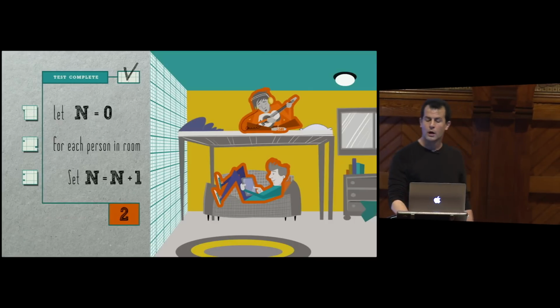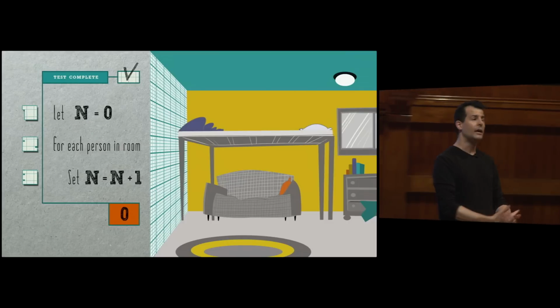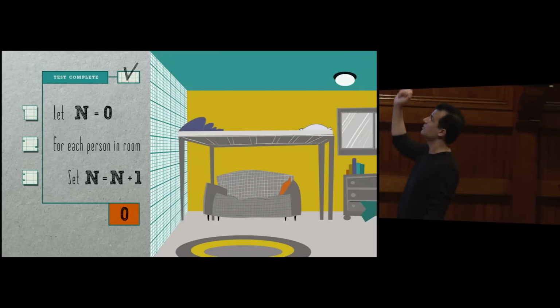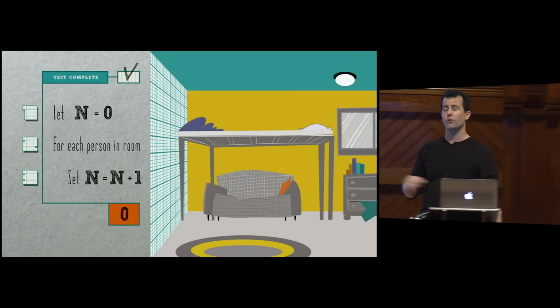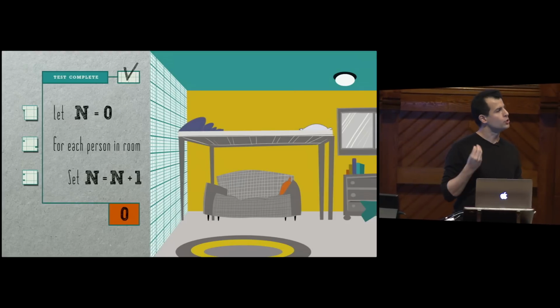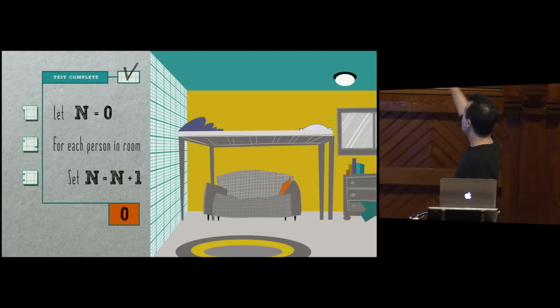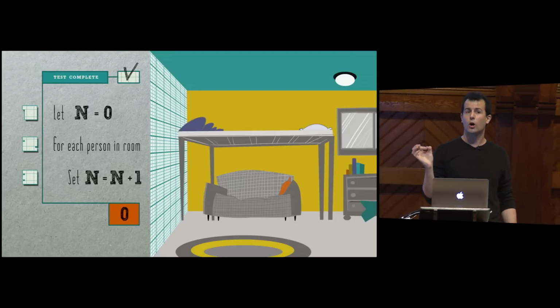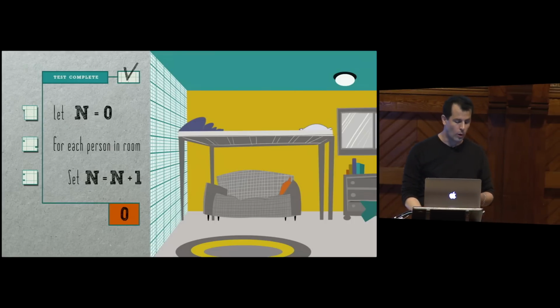So then we tried another example. We said, what if there are 0 people in the room? Is this code still correct? And indeed it was. It just so happens that line 2 and thus line 3 are not going to execute. They're not going to happen at all because they're just not applicable if there's 0 people in the room. But not a big deal. Line 1 initialized n to 0. So even though only one line of this program actually ends up being useful, it still yields the correct answer, as indicated by the orange 0 at the bottom.